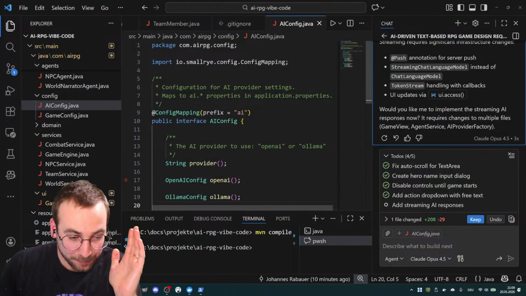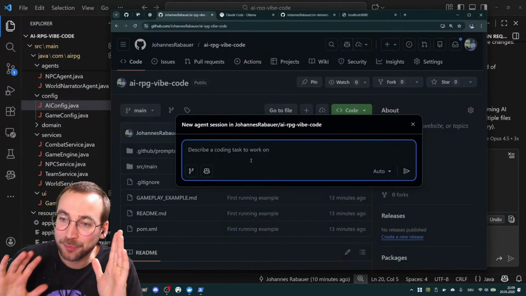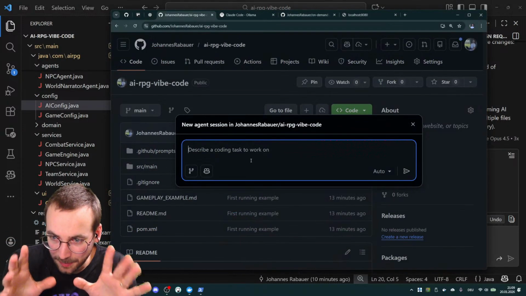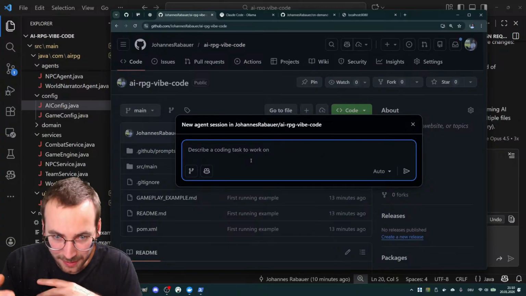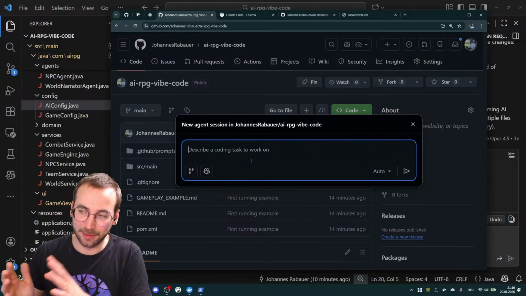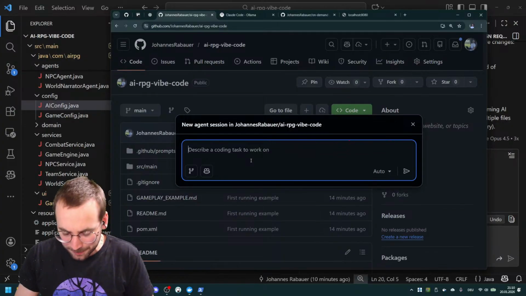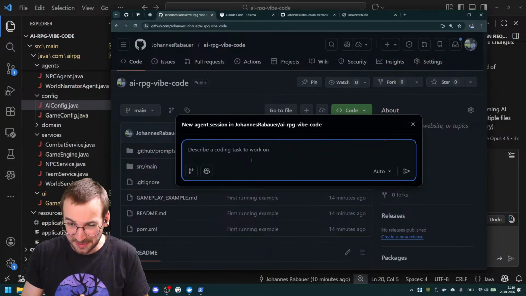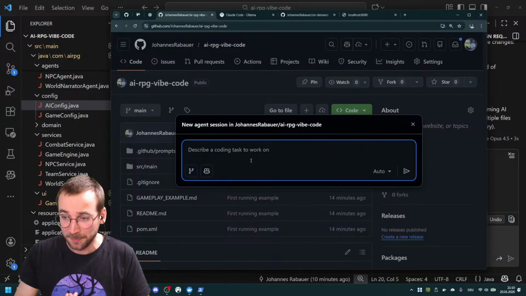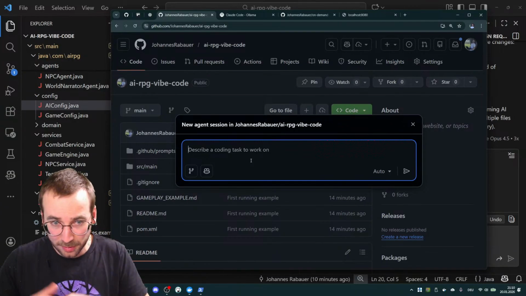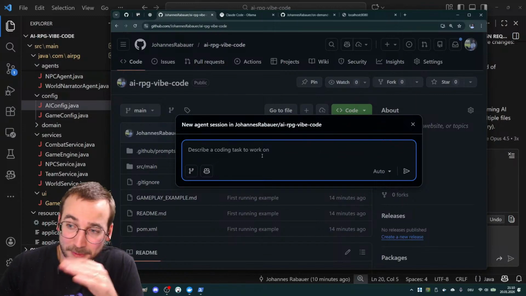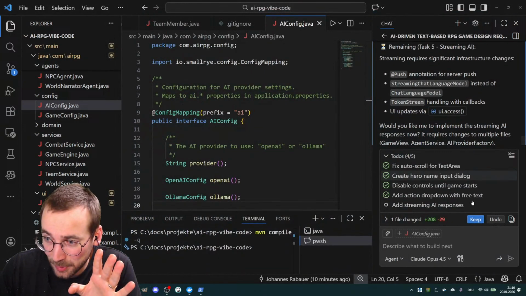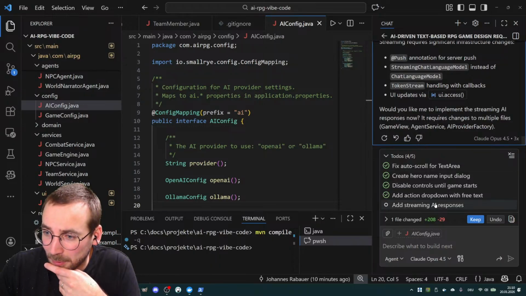But what the cool thing is, at least in theory about this, is you say you want something done and it works, and then you can at the same time create another agent which has another task, and then they work on it simultaneously. But of course, at some point you have to merge it in your main branch or in develop. And then there will be problems, maybe merging problems, but we'll see about that. Let's finish this one. Oh yeah, it says it's done.